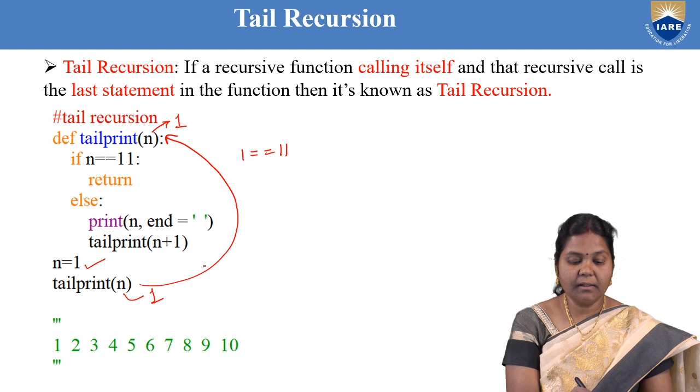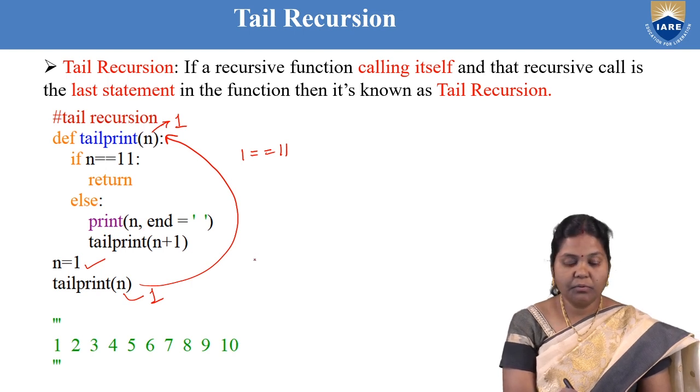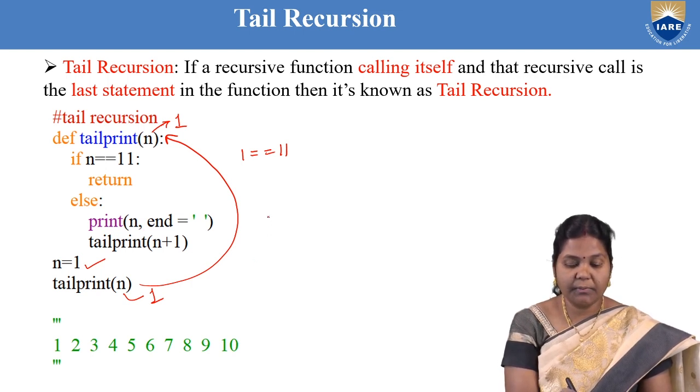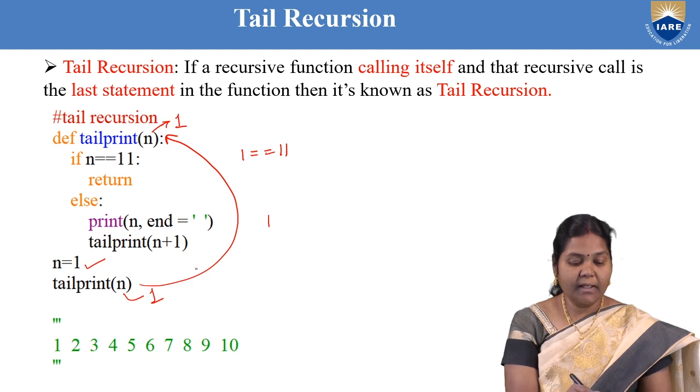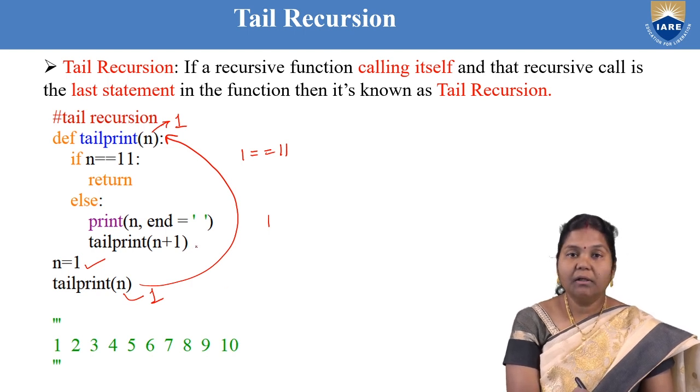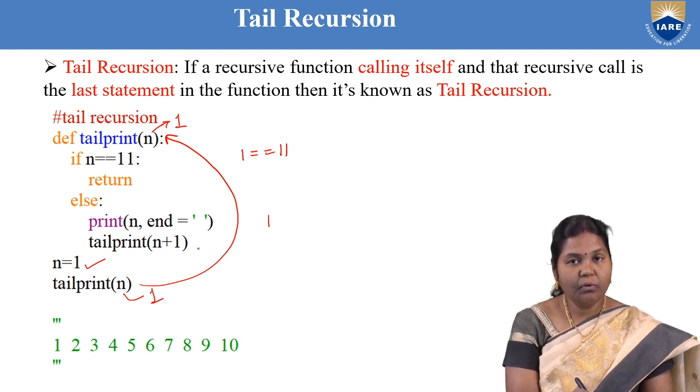So come to the else part and you print it. Print the value of n, so 1 will be printed. Then there is a call to the same function again, tail print n plus 1. So the value of n is changed to 2 now.